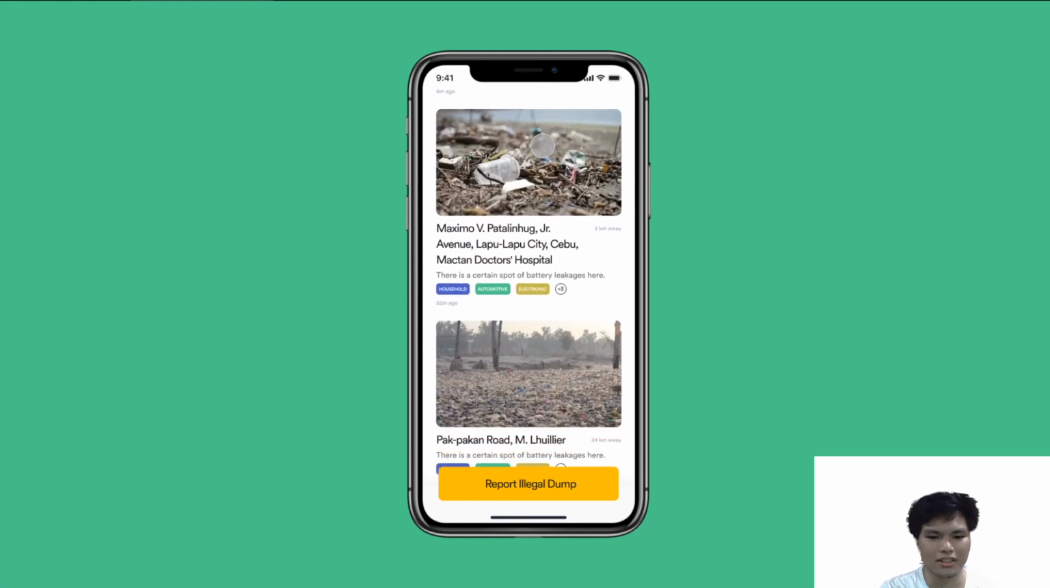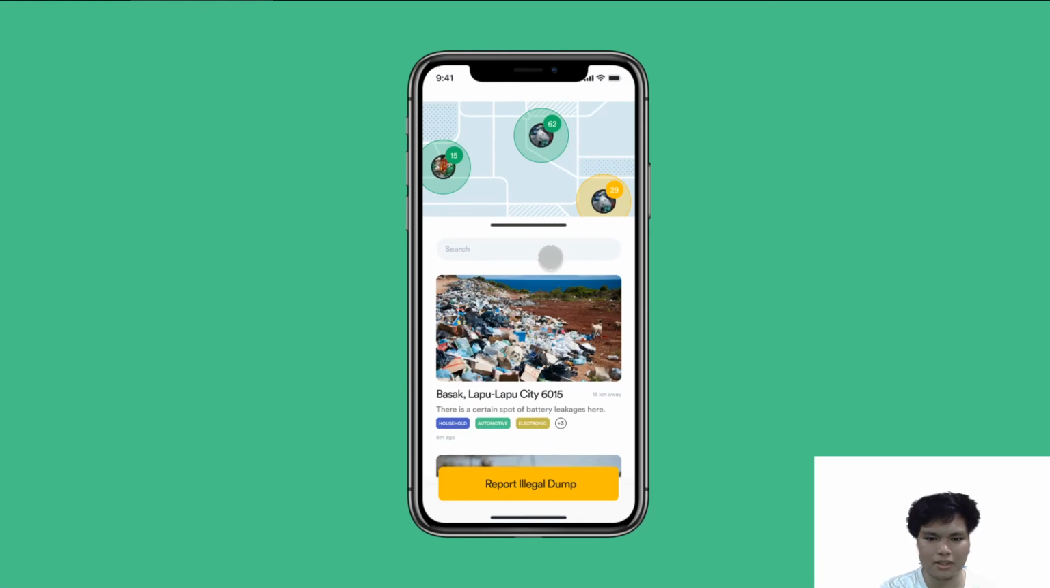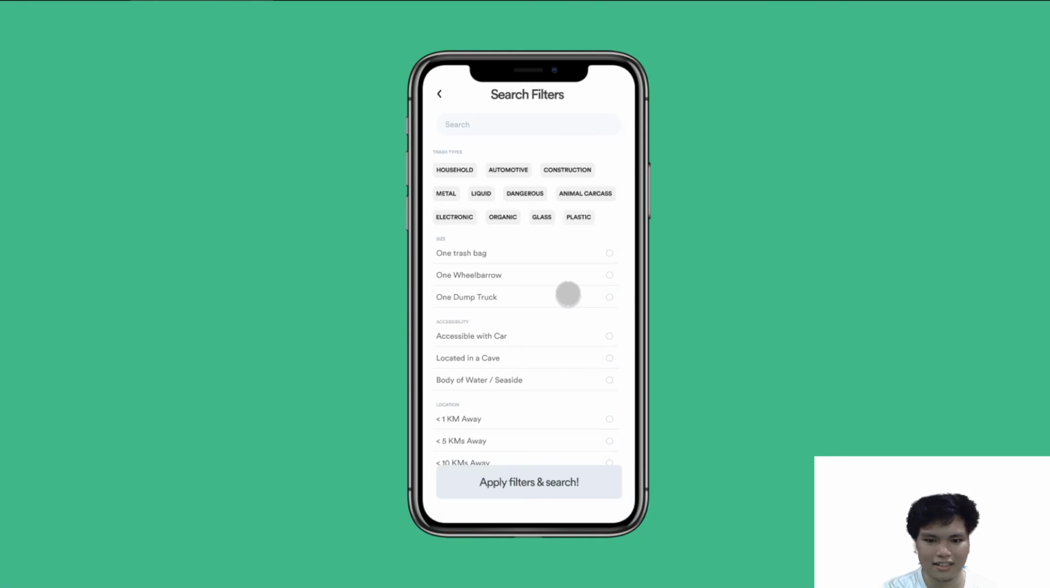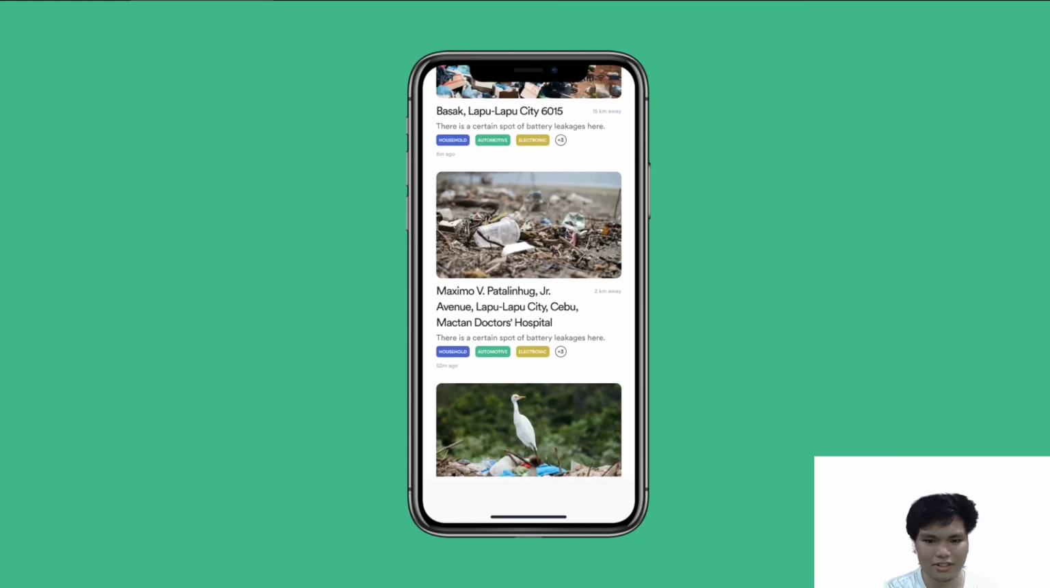Another extra feature is that you can also look at our statistics and help spread the word. Also, our search has highly sophisticated filters so that you can easily look at the types of trash and the size to your liking. Apply filters and search. Voila.